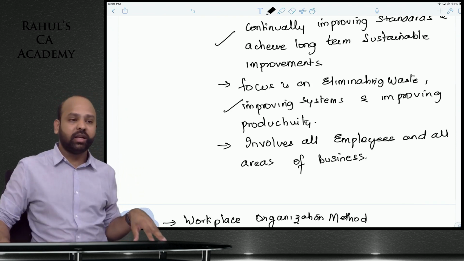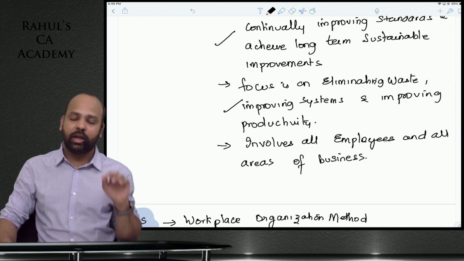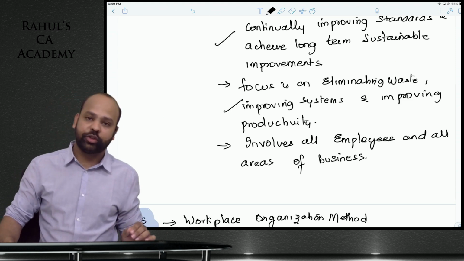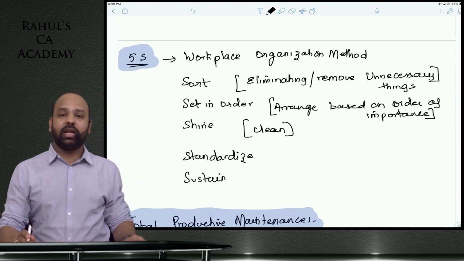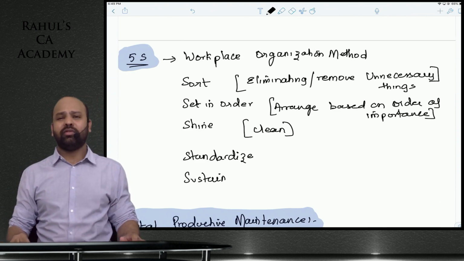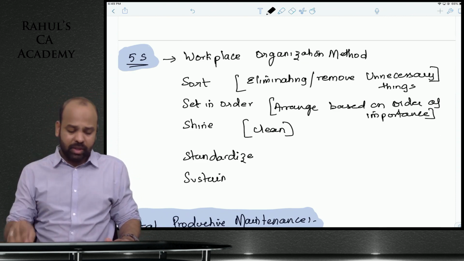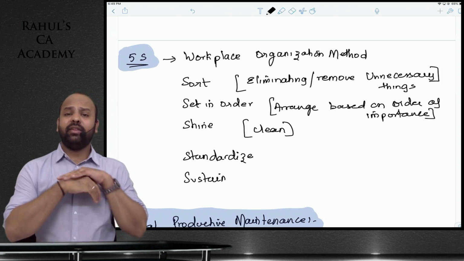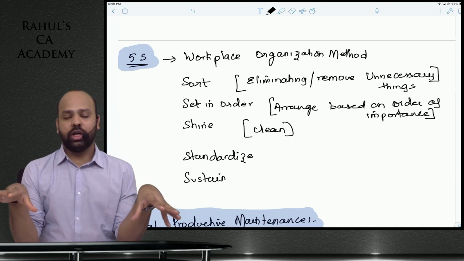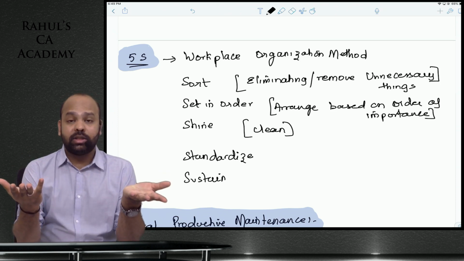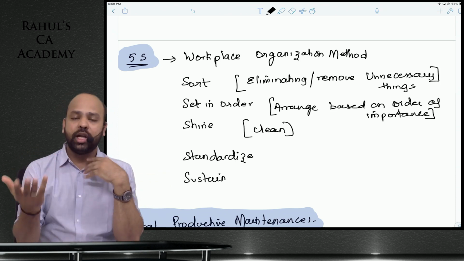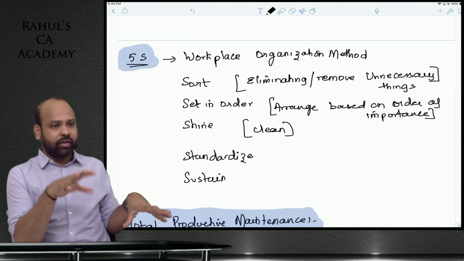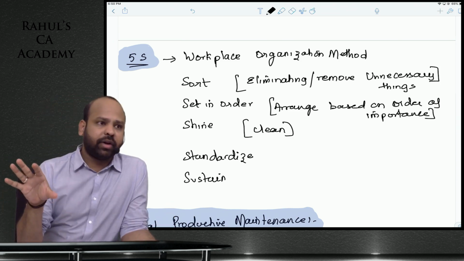So far, beta, under lean system, we have spoken about just in time, and then we have spoken about Kaizen costing. The next aspect that we have is 5S. I told you, beta, workplace organization method. बहुत ही simple है beta. Very, very simple, guys. 5S. Now 5S, guys, is all about how you are organizing your workplace. I told you many examples in the classroom, like how can you organize your study room, how can you organize your desk in the office. All of that is 5S, 5S organization method.